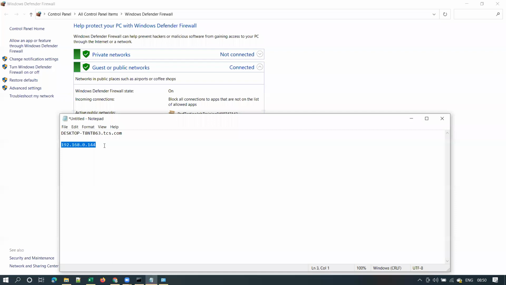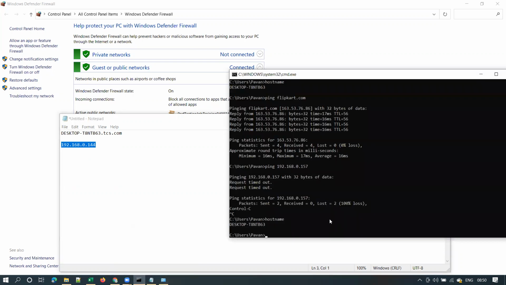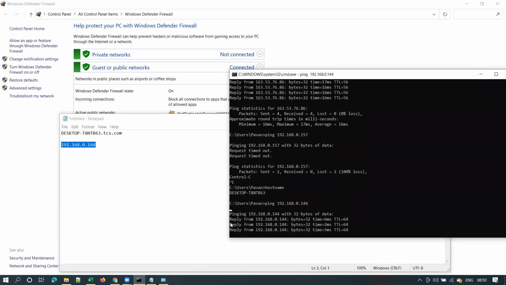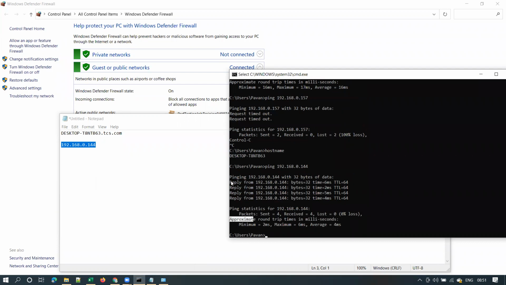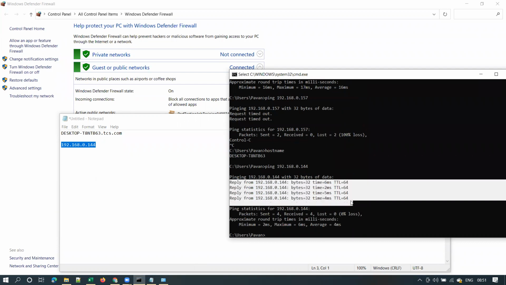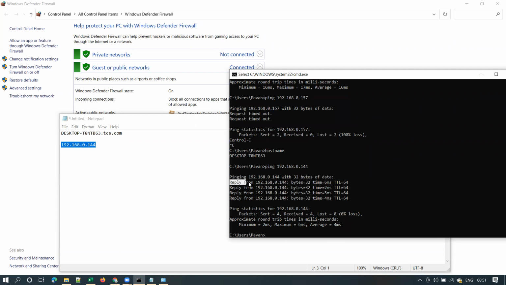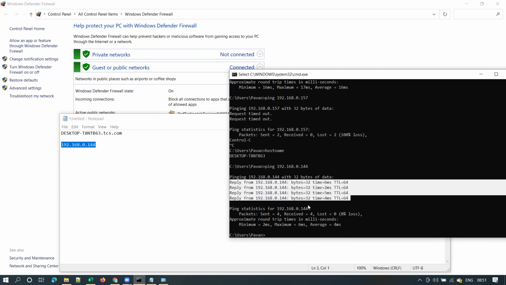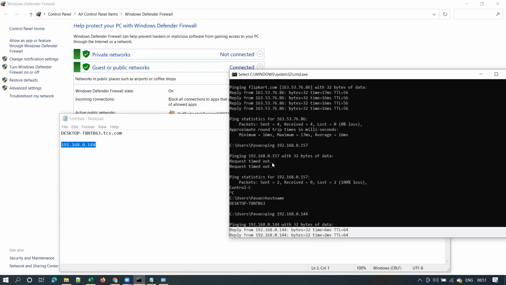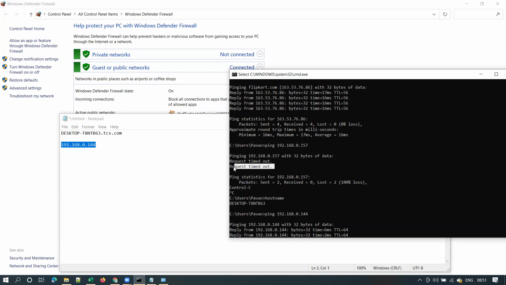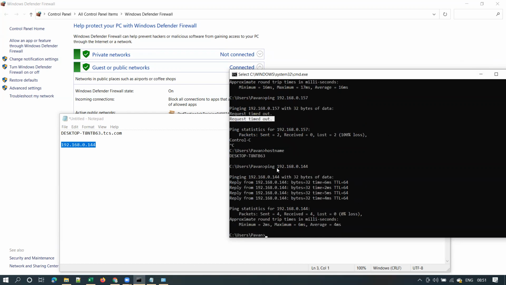So this is the IP address of my other personal laptop. Okay, so let me show you this ping command. Right now you can see I'm getting a reply from that laptop, which means I am able to communicate with my other personal laptop, which is connected to the same network. This is how you get a response if you are able to communicate with the other machine in your network. The previous one is my office laptop, so maybe because of some settings on that machine, I'm unable to ping it. However, this is my other personal laptop, guys.